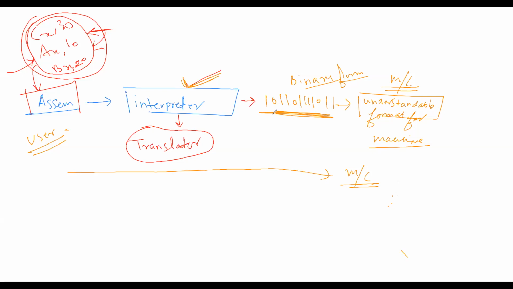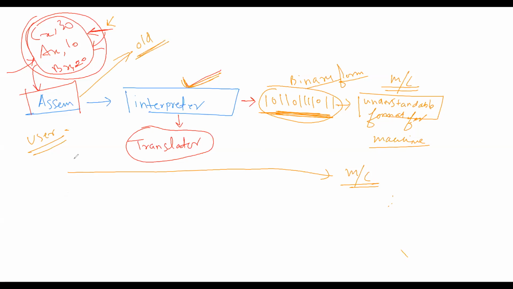So this binary form is the main part. No one can write the code in this form, right? So we write the code not in English, but at least somewhat close to English, so that a user understands. That is assembly level language, but still it is an old form.